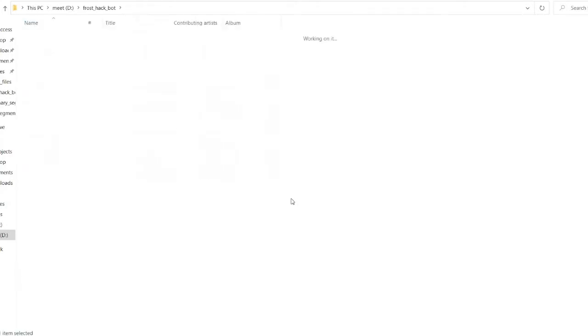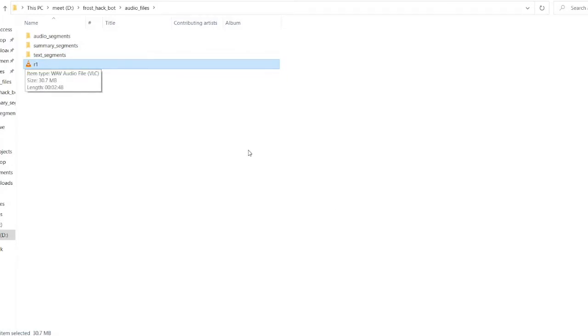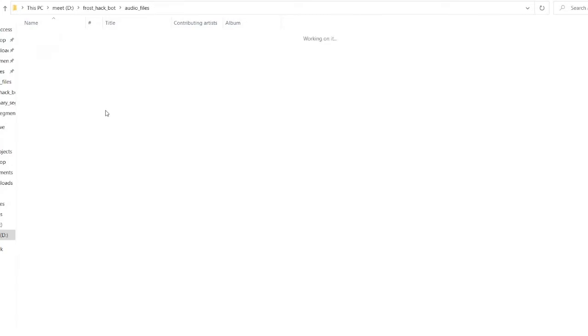And also we have generated this r1.wav recording file, which is only the audio of the whole meeting, and using this audio file we are first generating the audio segments based on the screenshot taken time. So we are also passing the time at which the screenshot was taken from the video, and according to that we are dividing the whole audio file into these chunks so that it will be easier to process, and we can efficiently show text below the screenshot generated. So we follow that convention, and according to that we have divided it into these chunks.